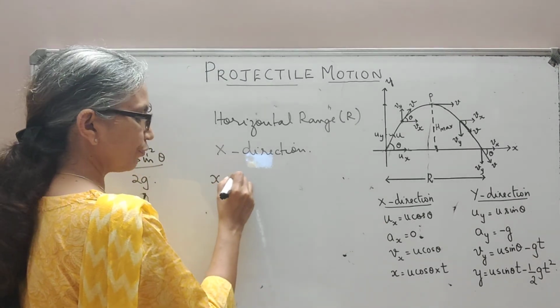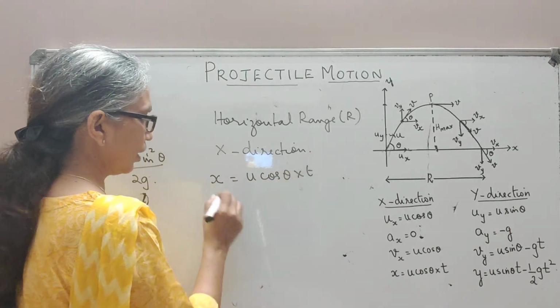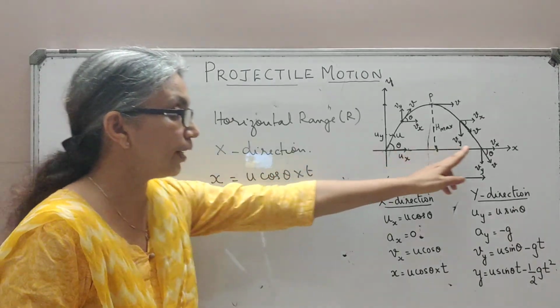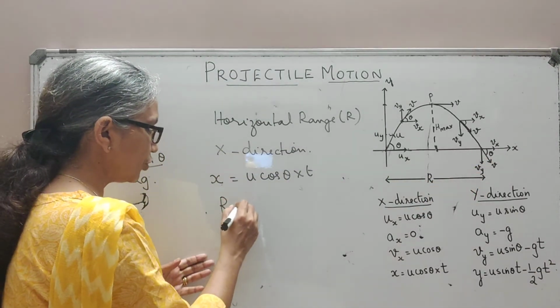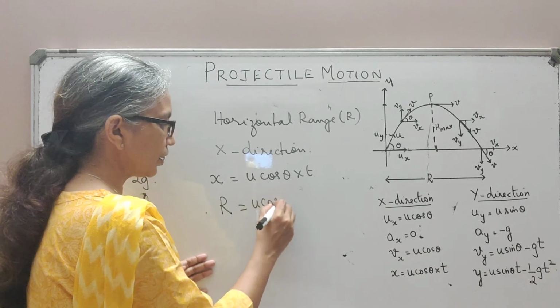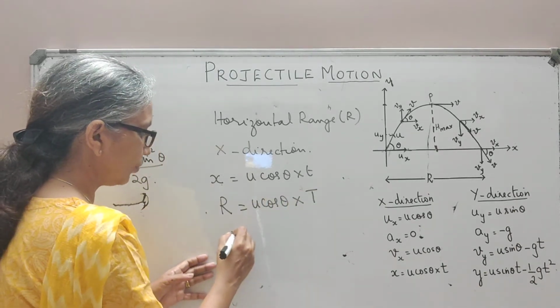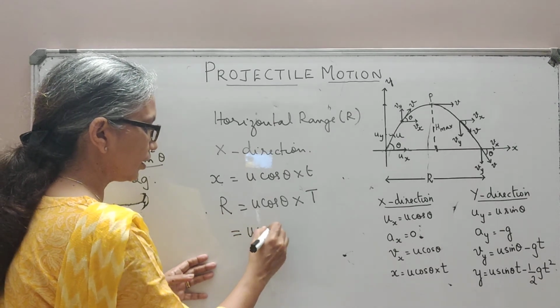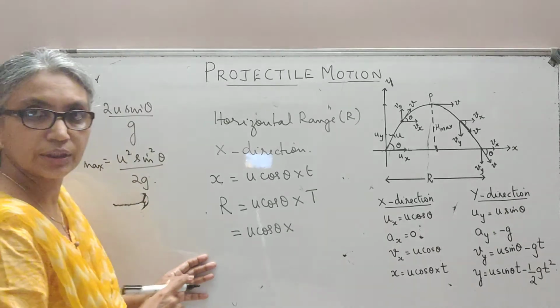We are going to use the formula x is equal to u cos theta into t. If you are talking about the maximum horizontal displacement, that is what we call the range, which is u cos theta, and the time taken for that is the time of flight. So I will substitute u cos theta into the time of flight, which we know is 2u sine theta by g.